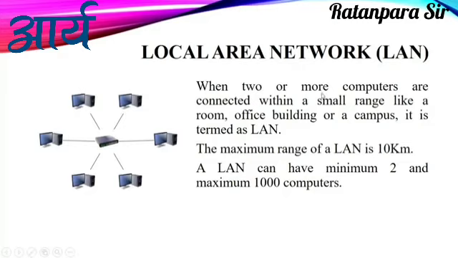Now when two or more computers are connected within a small range, like a room, an office, a building or a campus, that is, in a limited area where a few computers are connected, that network is termed as a LAN. The maximum range of a LAN is 10 kilometers. It has a limited capacity, and in a LAN we can have a minimum of 2 computers and a maximum of 1000 computers.